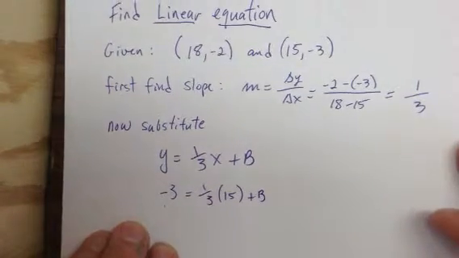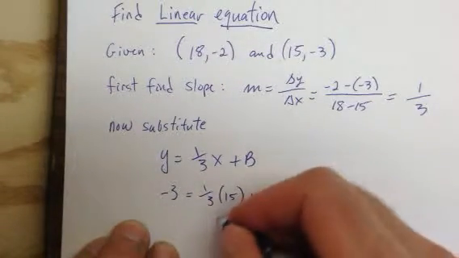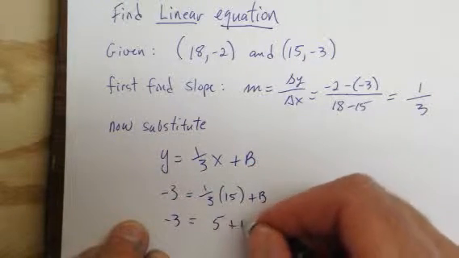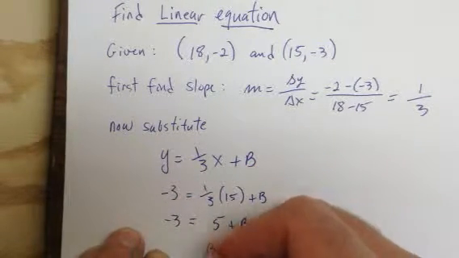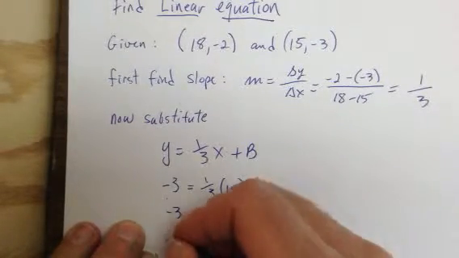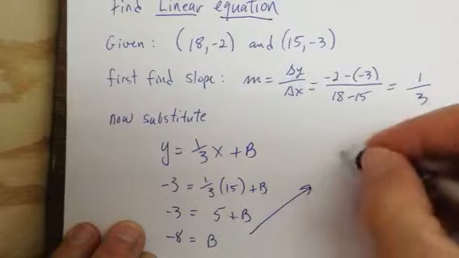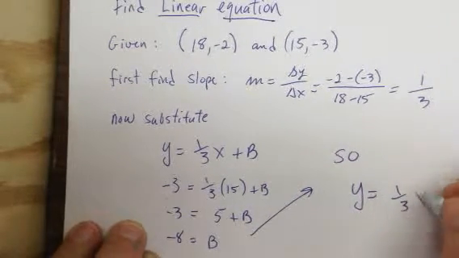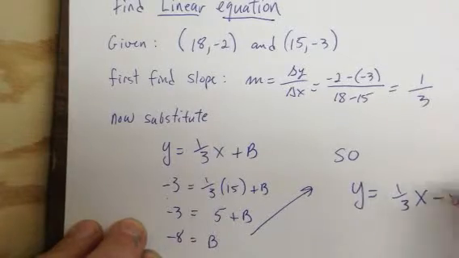And we solve for b. Negative 3 equals 1/3 times 15, which is 5, plus b, so b equals negative 8. So our linear equation is y = 1/3 x minus 8.